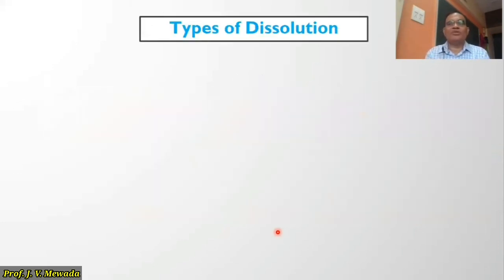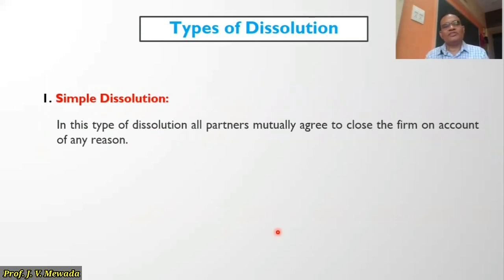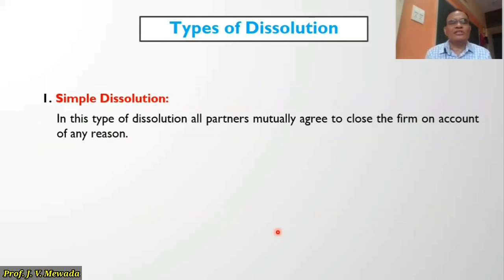Now we'll see the types of dissolution. Now see, we are having different types of dissolutions. So we are having three types of dissolutions that we'll see. Simple dissolution. First, what is a simple dissolution? In this type of dissolution, all partners mutually agree to close the firm on account of any reason. So whatever the process I explained now, that is for a simple dissolution only.